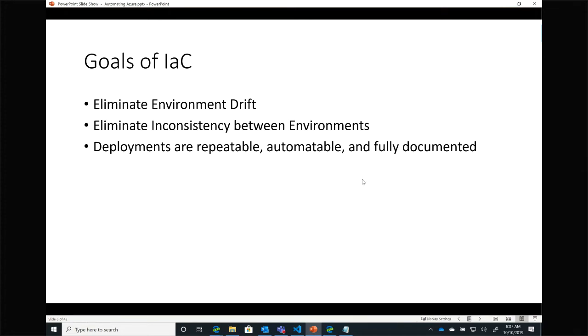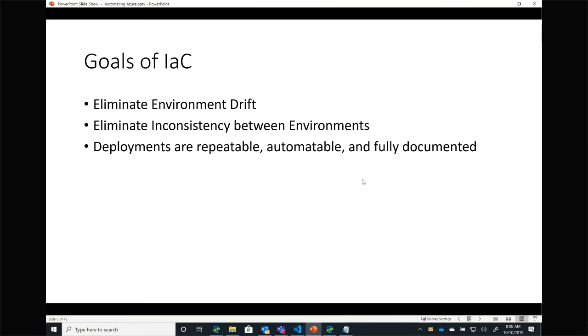Right, we also want to eliminate inconsistencies between environments. Right, I want to have my production environment, my dev environment, my test, QA, whatever environments I need, I want to have them all configured the same way. Right, and when I'm testing a configuration change, I want to test that configuration change through the entire life cycle of environments to make sure that configuration change is appropriate before it hits production. Right, no more, I live in Texas, no more cowboys. Right, so I can eliminate those inconsistencies between the environments.